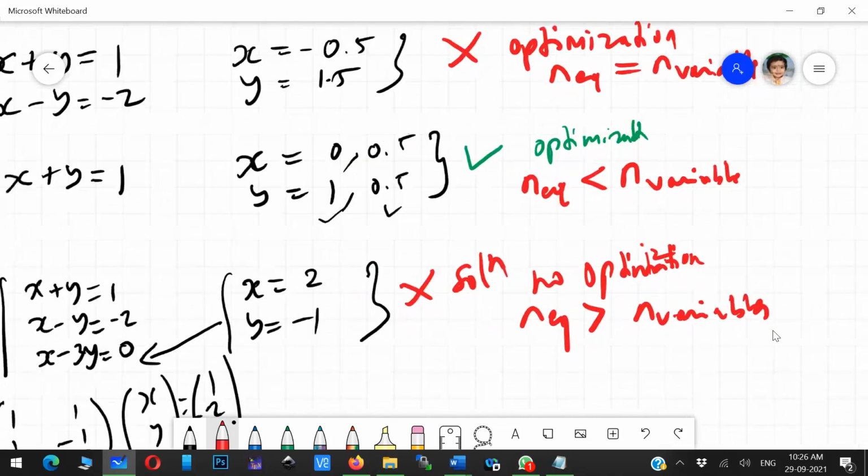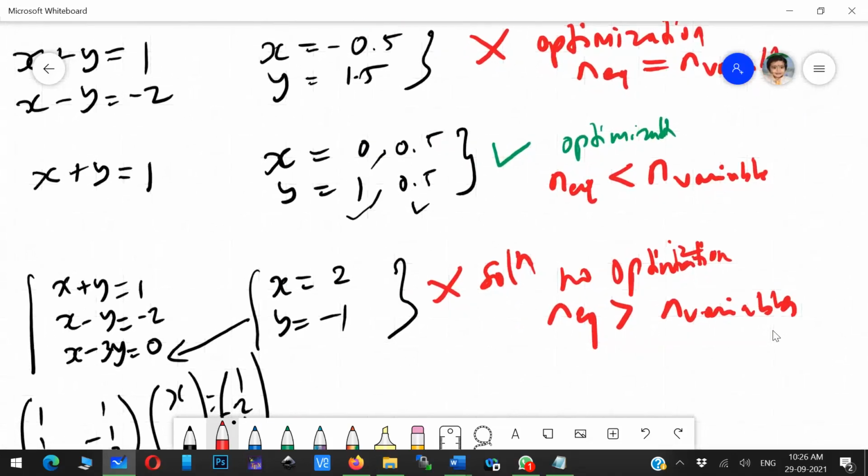Is that clear? When your model of a system results in equations where the number of equations is less than the number of variables, then you can use optimization. That means you have some free control, and you can tune that particular system using that control.